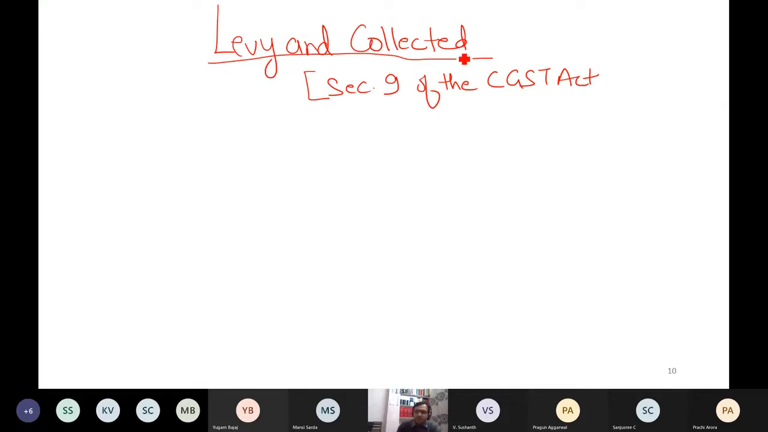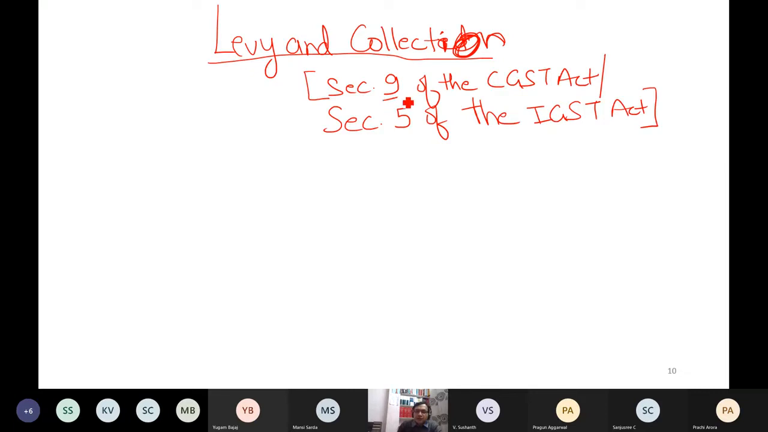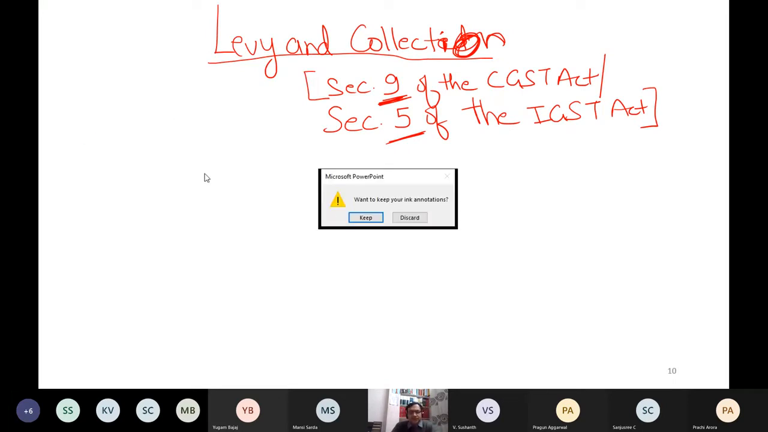So levy and collection. You must know, it is not levy and collected, it is levy and collection. Section 9 of CGST and section 5 of IGST, because we have to do both the acts. So whatever is section 9, levy and collection, the same thing is section 5, only the conceptual difference will be there. Now let me share with you the CGST Act and then I will show you what this section says. So let me share with you a file of the CGST Act.